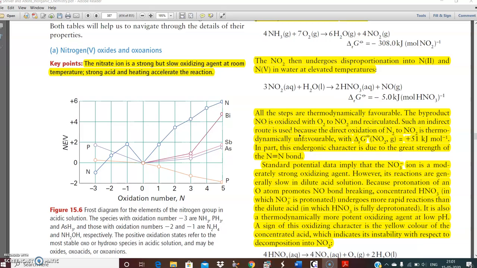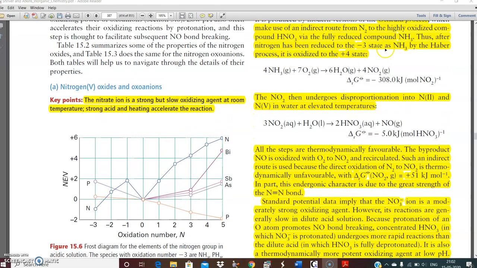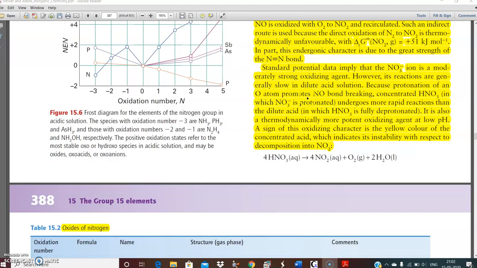Such an indirect route is used because the direct oxidation of N2 to NO2 is thermodynamically unfavorable, with a positive delta G value. In part, this endergonic character is due to the great strength of the N≡N bond. The N≡N bond is quite strong, so it is quite difficult to break it, and hence the process is thermodynamically unfavorable. That is why we need to use this indirect route to produce nitric acid. The Ostwald process is also quite important for exams.